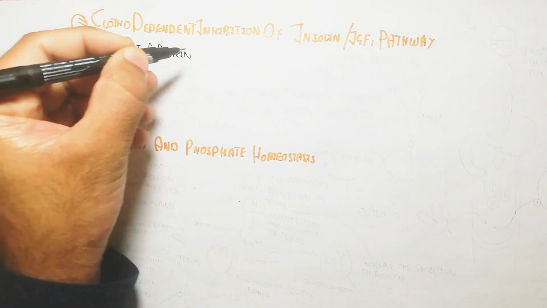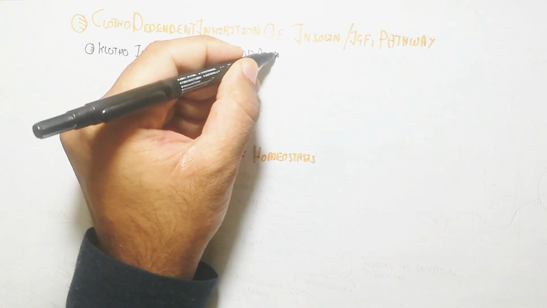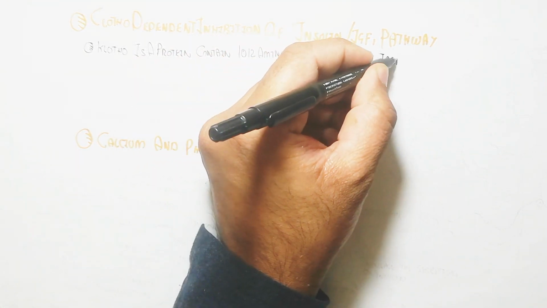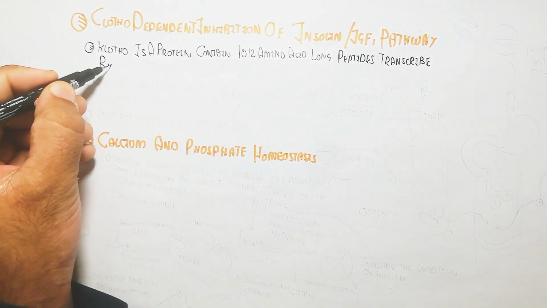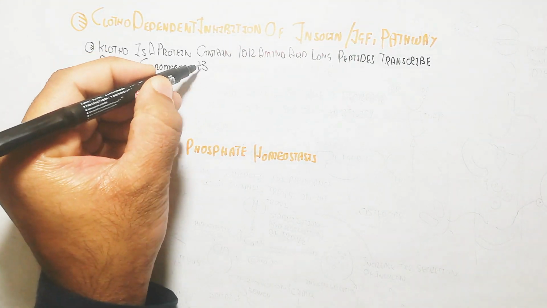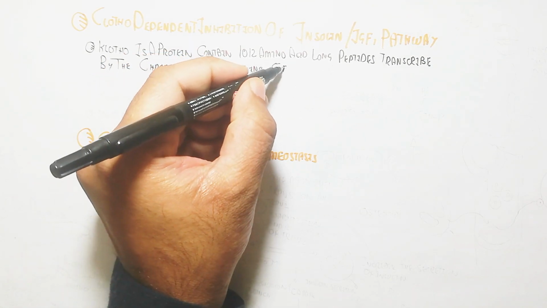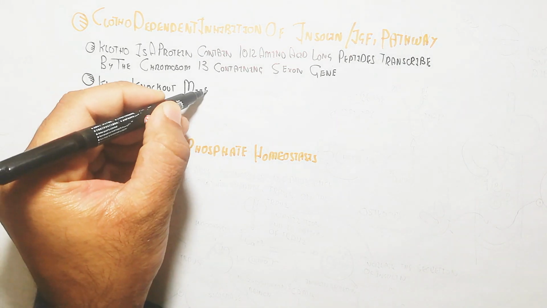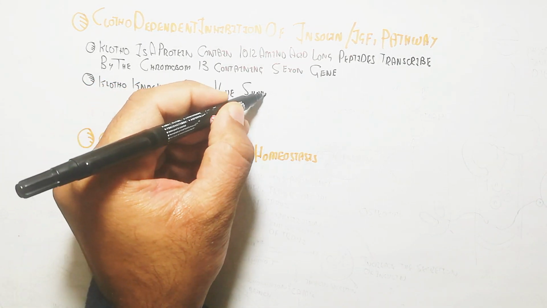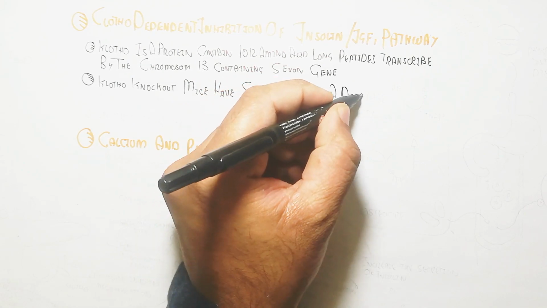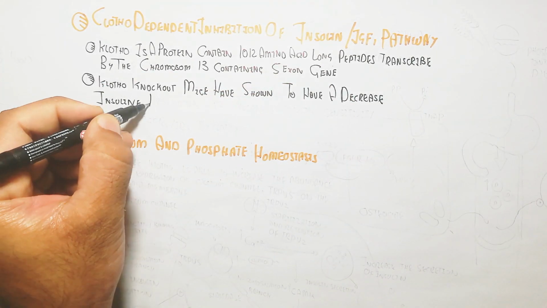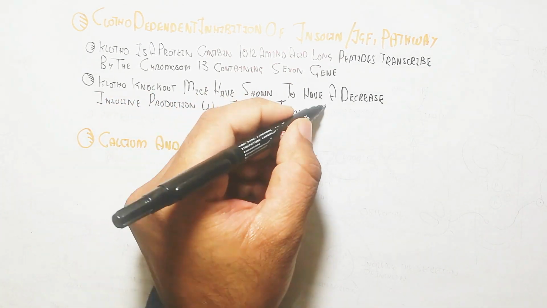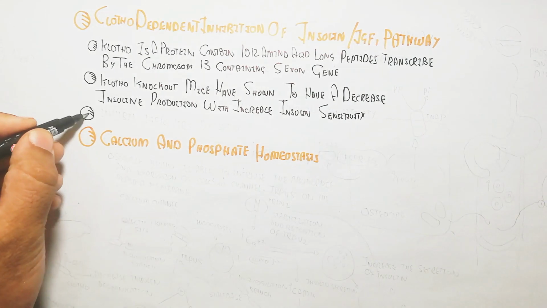So Klotho is a protein, remember, containing a 1012 amino acid long peptide, transcribed by a gene on chromosome 13 containing 5 exons. Klotho knockout mice in the study have been shown to have decreased insulin production with increased insulin sensitivity. In this way, Klotho inhibits the insulin-like growth factor receptor and the insulin receptor substrate. So how is it possible?